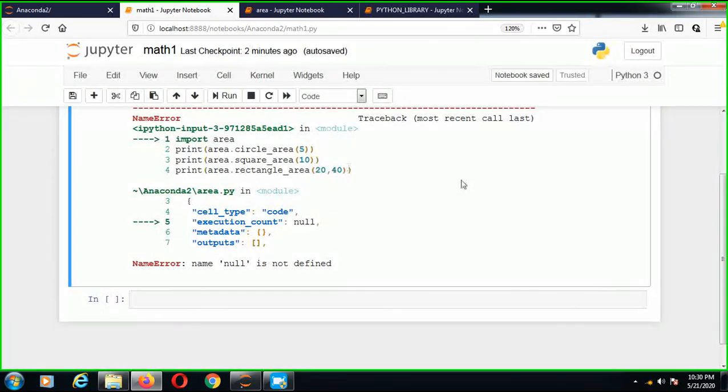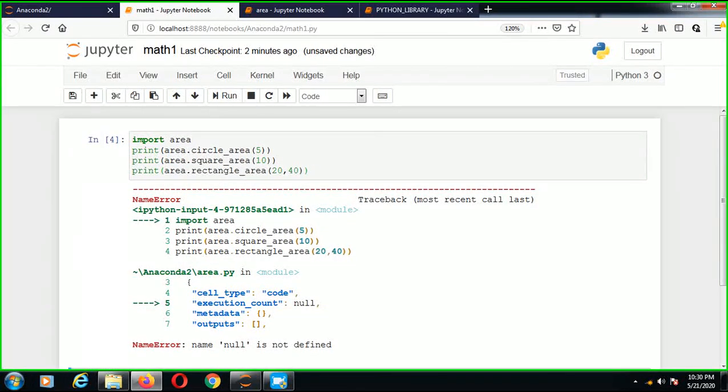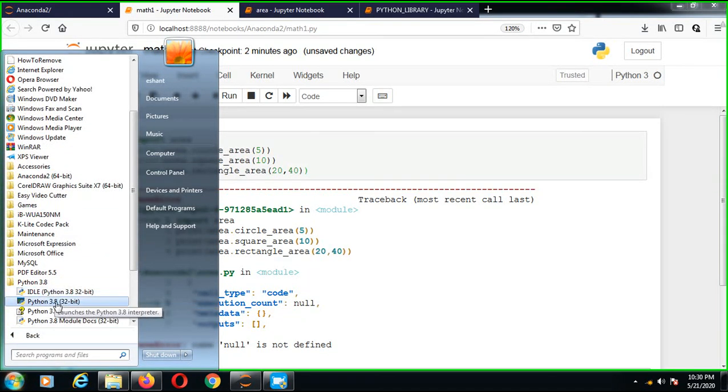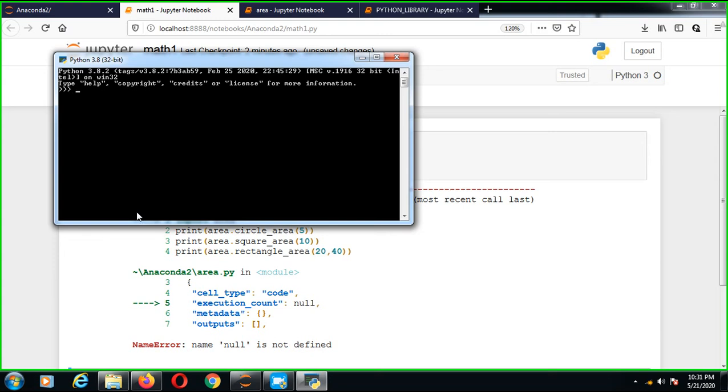Python 3.8, ideally. This is the command line. First our command should be import area. You can see that there is no module named area.